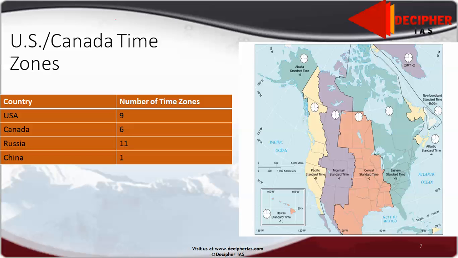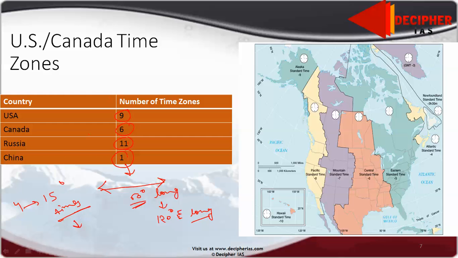So moving forward, I've already told you here that US has 9 time zones, Canada has 6 time zones, Russia has 11 time zones. China is the exception, though it stretches to 60 degrees of longitude, but it has only one time zone of 120-degree east longitude, because I've already told you it is a political consideration. Actually, we should have 4 15-degree time zones for China because of its horizontal extent, but we have only one.